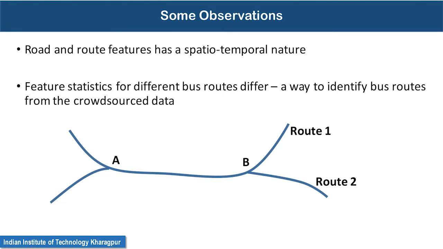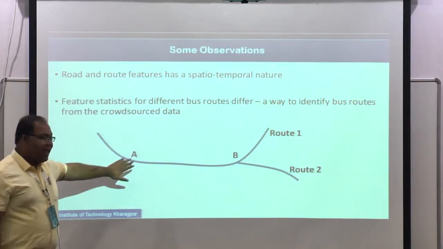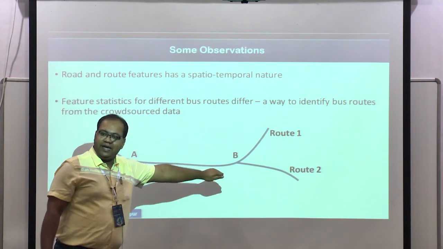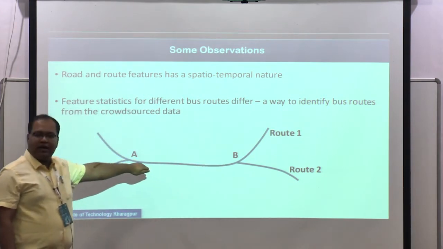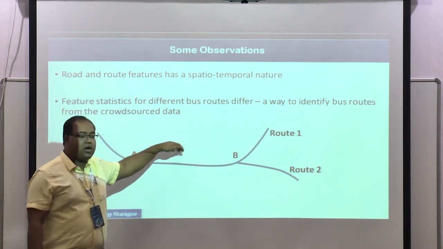We have some preliminary observations from the collected data. I will go to the data later on. What we have observed is that these features are spatio-temporal in nature. They change with respect to time as well as with respect to space. If we consider public bus routes and rely on crowdsource-based data, it may happen that a particular person boards at point A and gets down at point B. Now you have to differentiate whether the person traveled on route 1 or route 2.